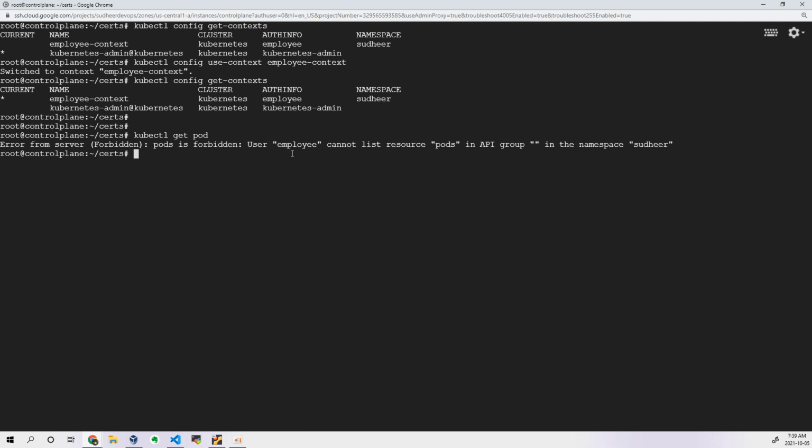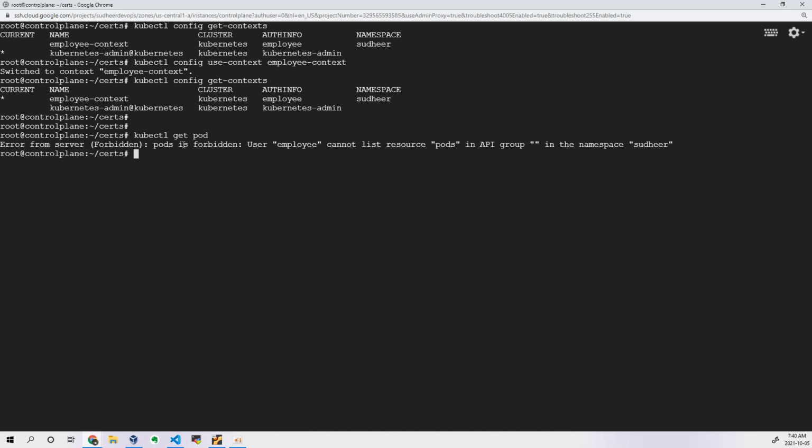So that's the reason, though he is able to authenticate. How can I say he is authenticated successfully? Because I didn't get any unauthorized error. If I get an unauthorized error, that is called an authentication issue. But here it is not an authentication issue, it is an authorization issue.